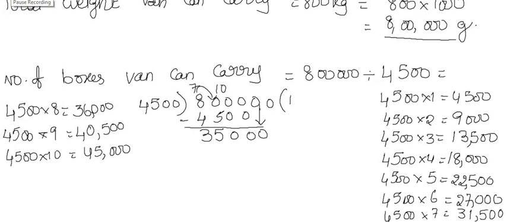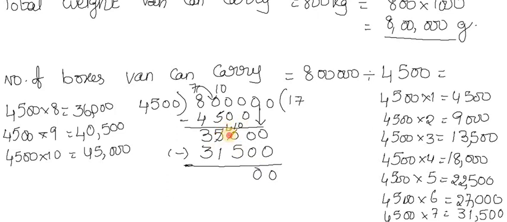So now in my 4500 table, we get 4500 sevens, because eights is more, so that is the reason we'll go with 31,500. Zero minus 0 is 0, 0 minus 0 is 0, and borrow 10, it will become 4. 10 minus 5 is 5, 4 minus 1 is 3, 3 minus 3 is 0, and we have one more 0. Again we got 35,000.